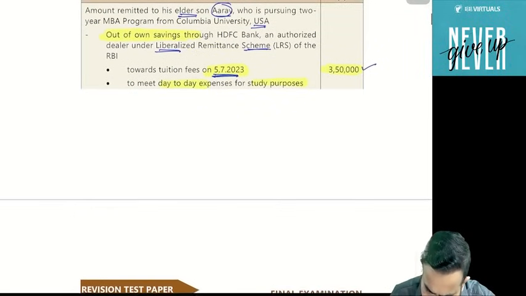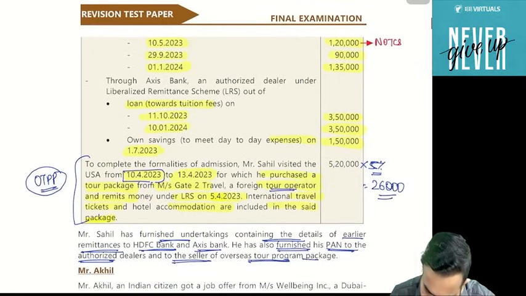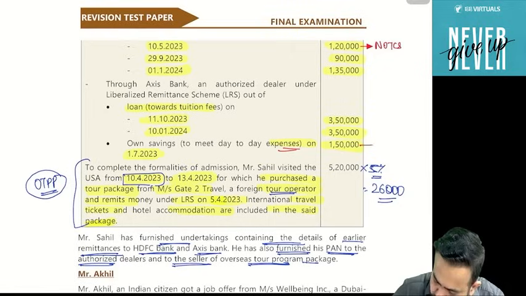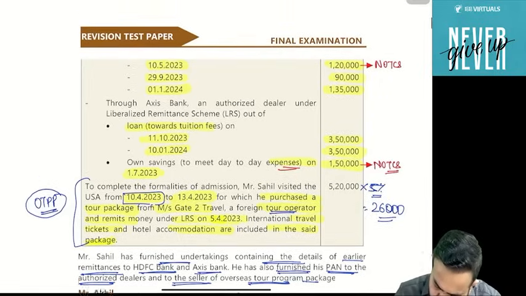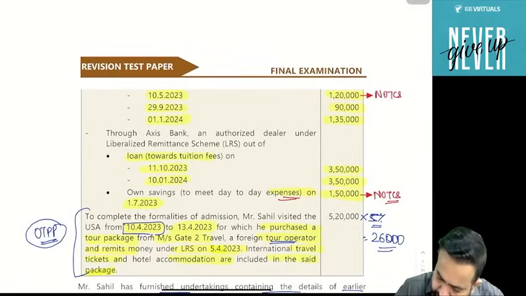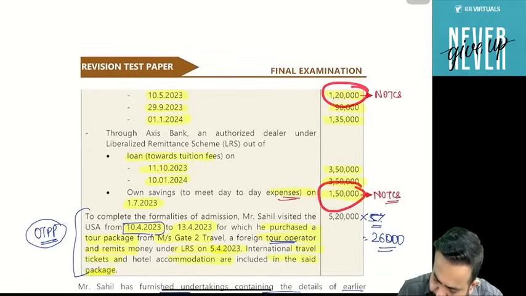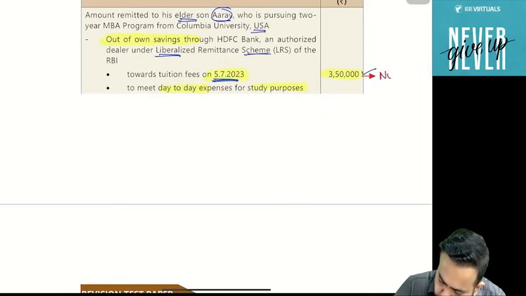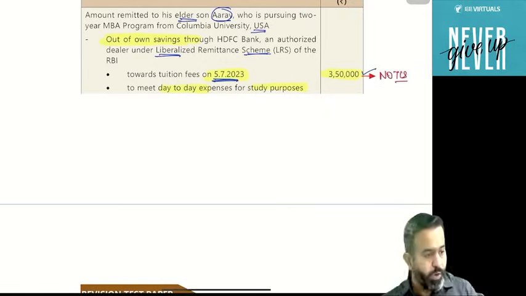Now after 10th May, the second remittance is on 1st July, day-to-day expenses of 1,50,000. Then also TCS is not applicable because the 7 lakh limit is not crossed. No TCS. After that, on 5th July, the amount is 3,50,000. Now just combine 120, 150 and 350, that is 6 lakh. So can I say that on 350 also there is no TCS? TCS is not applicable.